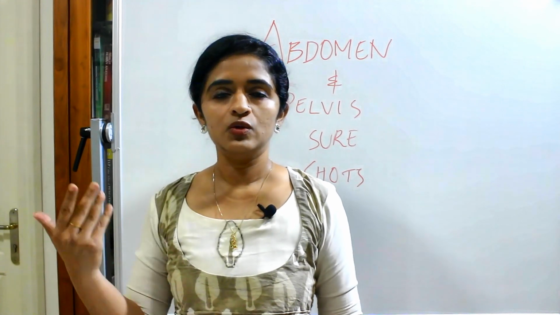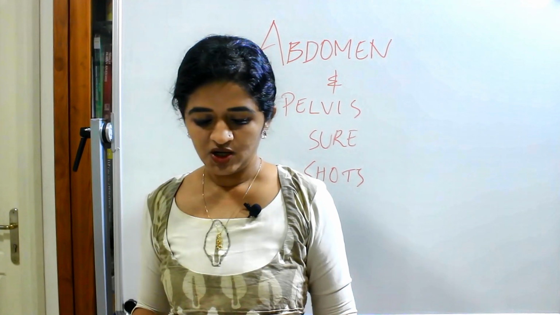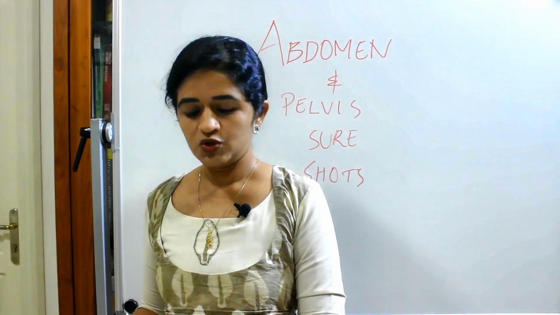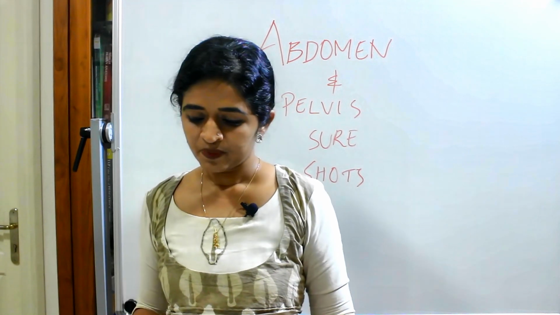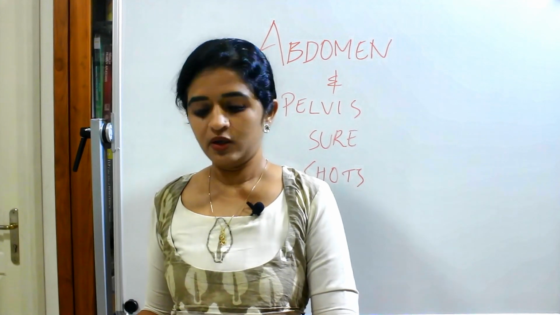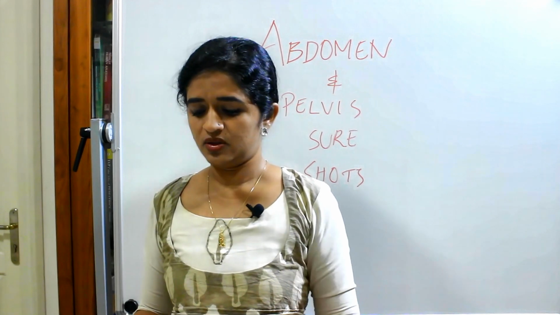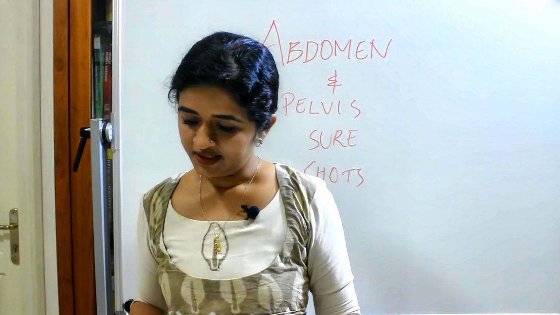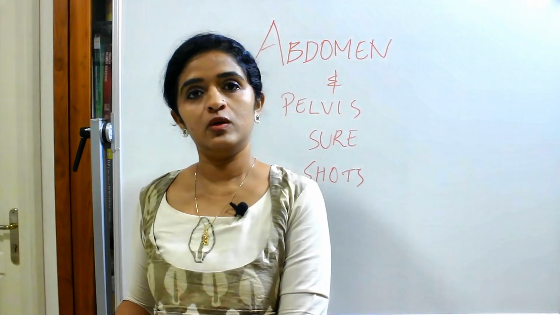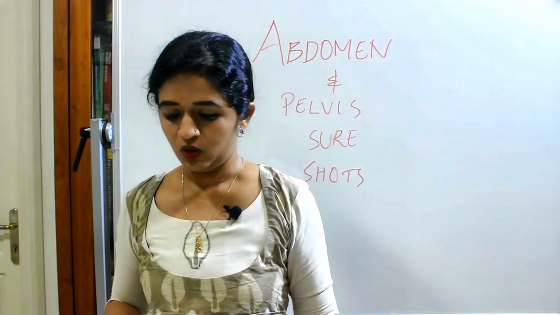Surface marking of kidney, you know how to draw the Morse parallelogram. Then in that chapter, thoracolumbar fascia was once asked as a short note. Coming to the ureter, you should be knowing the constrictions of ureter. Then coming to the adrenal glands, there is a tabular column showing the relations of the suprarenal glands, both right and left. You just focus on that tabular column. Then Addison's disease, Cushing's syndrome, adrenalectomy, pheochromocytoma. All these, just know in one sentence what you mean by all those things.